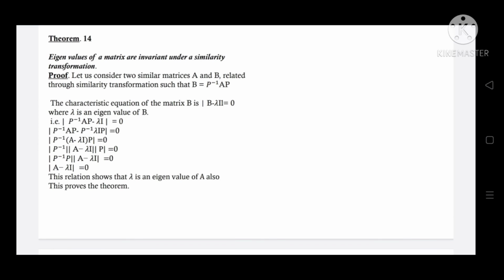Next theorem states that eigenvalues of a matrix are invariant under a similarity transformation. Let us consider two similar matrices A and B related through a similarity transformation such that B is equal to P inverse AP. The characteristic equation for the matrix B is determinant B minus lambda I is equal to 0, where lambda is an eigenvalue of B. Then determinant P inverse AP minus lambda I is equal to 0. On proceeding like this, we will get determinant A minus lambda I is equal to 0. This relation shows that lambda is an eigenvalue of A also.